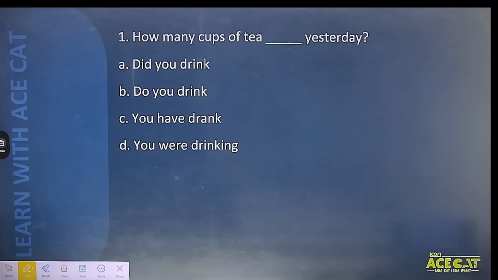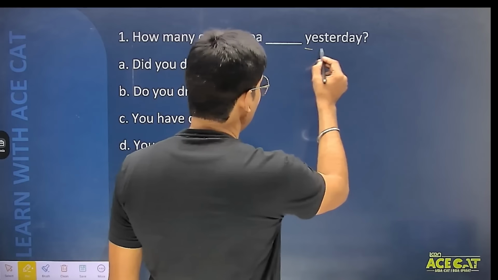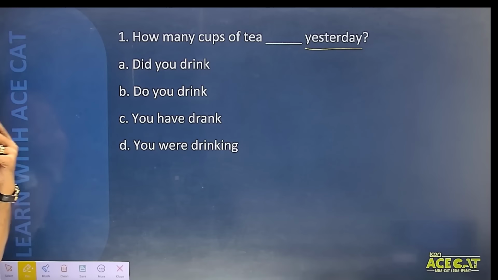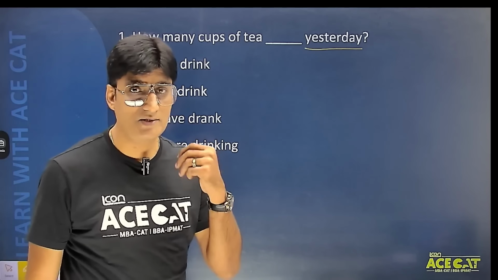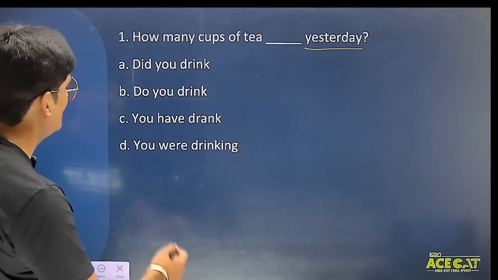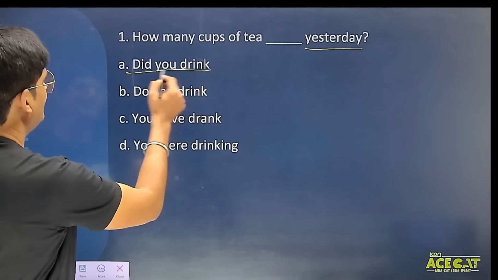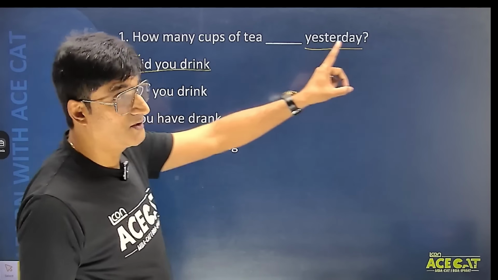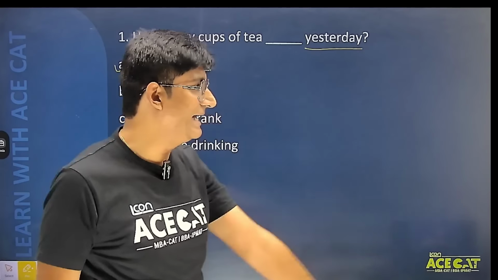So how many cups of tea dash yesterday? I think now giving the answer to this question is not so tough, isn't it? So what is the correct answer? अच्छा, अब यहाँ पर सबसे important keyword कौन सा है? That is yesterday. Okay? The most important keyword is yesterday. ये जो keywords होते हैं students, ये सबसे important है. तो yesterday shows past time. So which tense is needed? Past simple tense. Okay? And past simple tense में students, did you drink? This becomes the right answer. So how many cups of tea did you drink yesterday? अब जब मैं कहता हूँ ना students, keywords are important. Let me take one more example to make you understand.